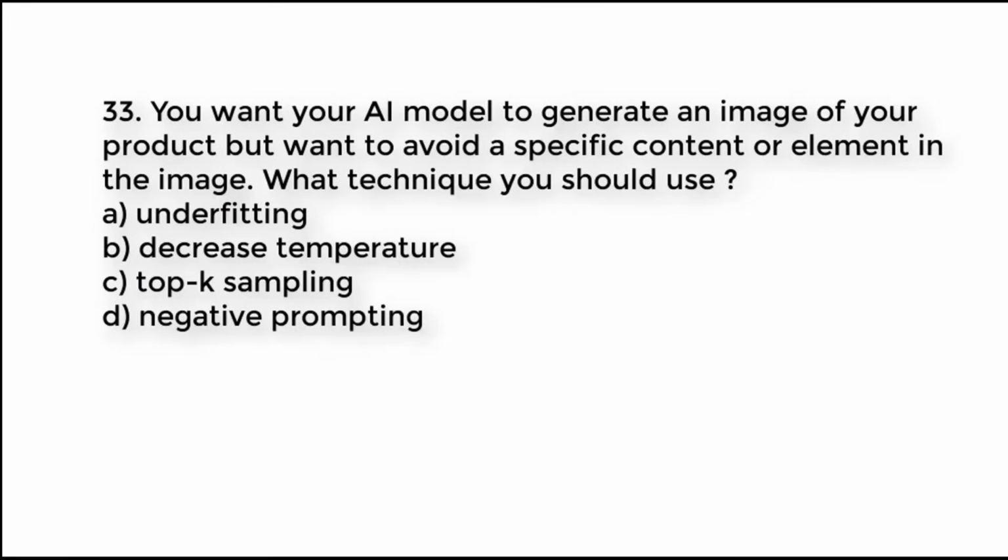Question number 33. You want your AI model to generate an image of your product, but want to avoid a specific content or element in the image. What technique should you use? A. Underfitting. B. Decrease temperature. C. Top K sampling. D. Negative prompting.